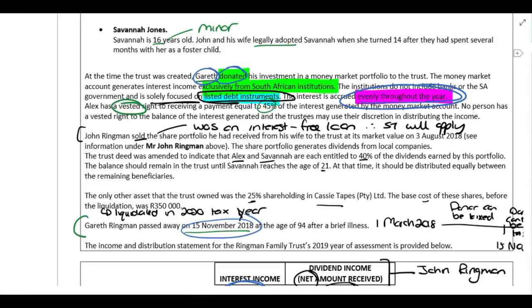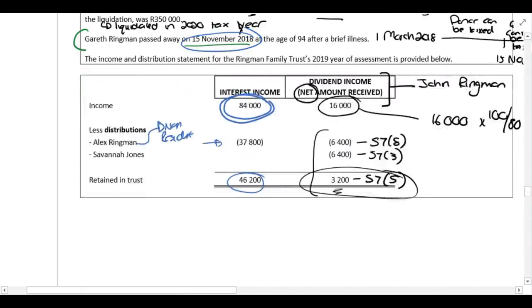Now, if we go back to the information, if we look at what happens to that income, that 84,000, the amount which is paid to Alex Ringman is subject to Section 7.8, because she's a non-resident, and the amount retained in trust is subject to Section 7.5.